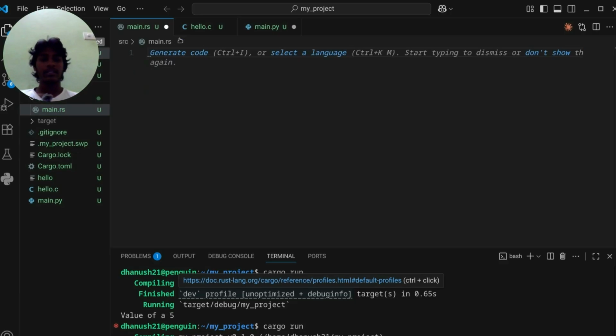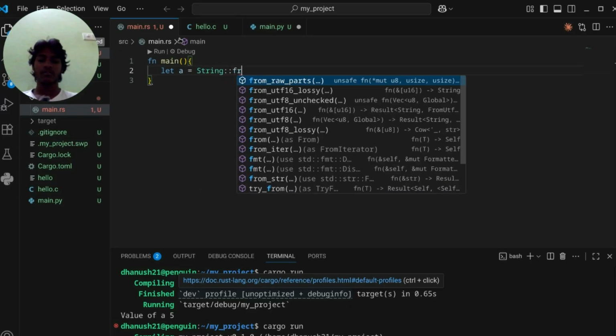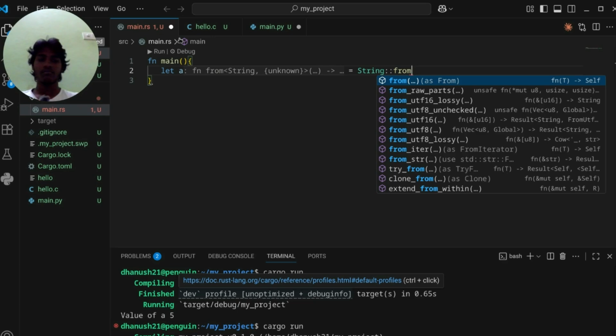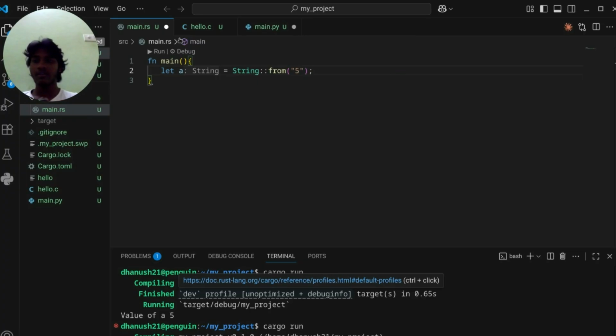For the second rule, we'll do something simple. The same thing comes again: let a is equals to String::from 5. This is the second rule. What does the second rule say? For this value 5, a is the only owner. It cannot have multiple owners, only one owner, one value one owner. This is the second rule.